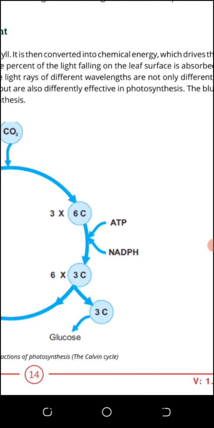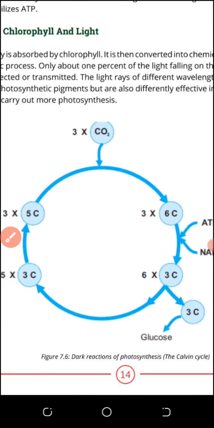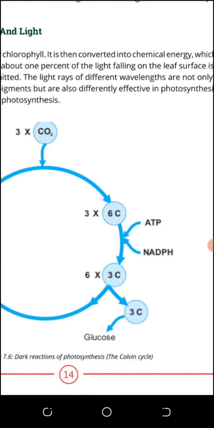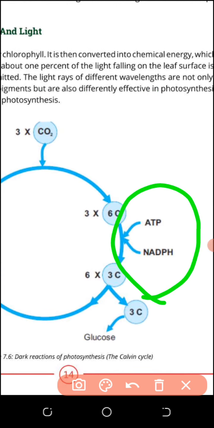This reaction is called the Melvin-Calvin cycle. It is the last step of photosynthesis, and the energy used in the cycle is ATP and NADPH, which was produced in the light reaction. This was the mechanism of photosynthesis. Thank you very much.